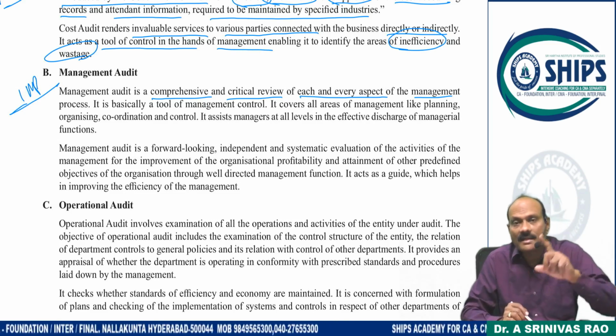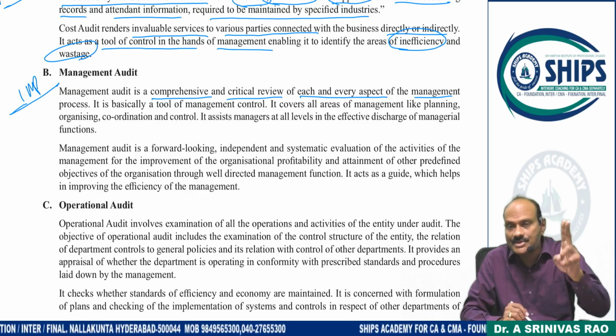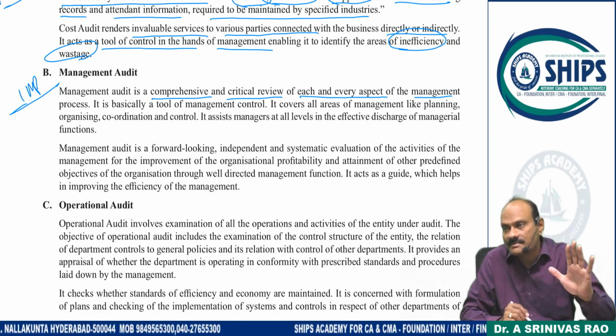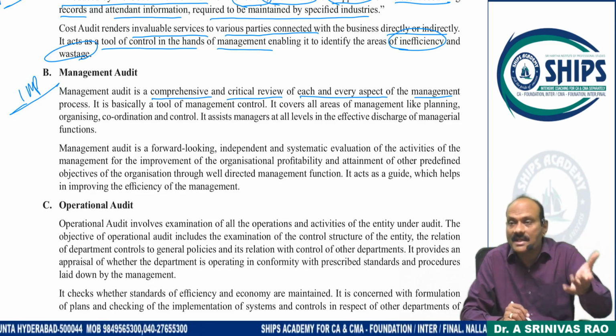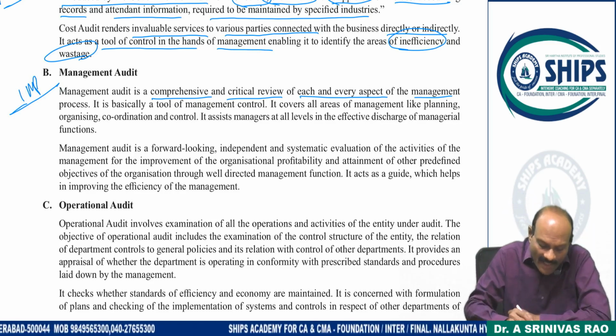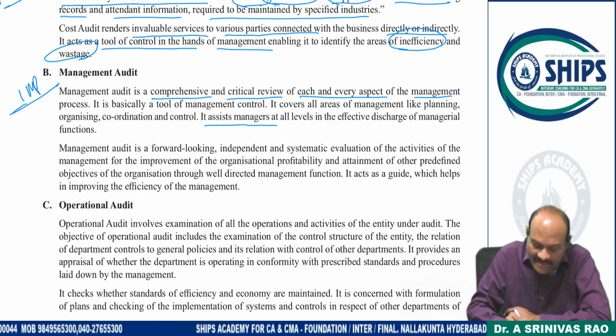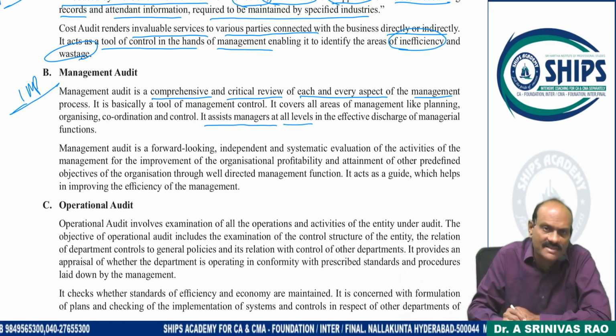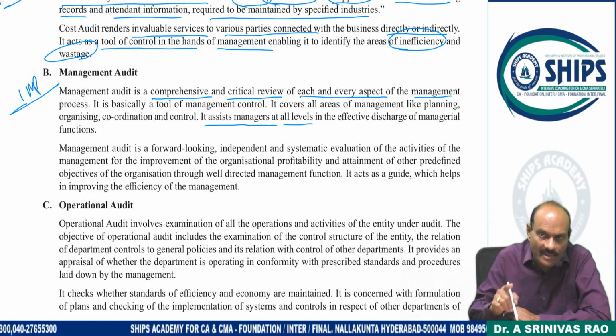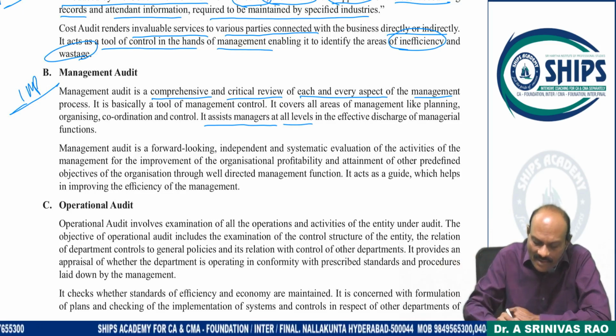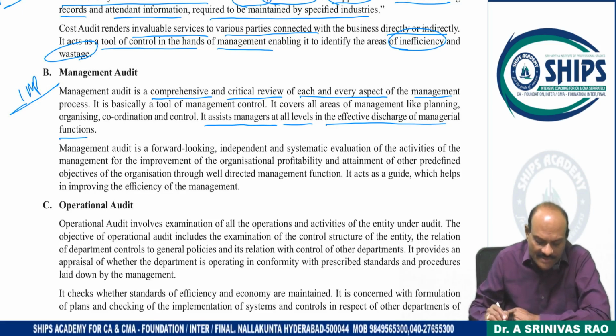That's why I said organization vision, mission, plan, program, status. What you are planning for this organization is concerned. And it assists managers at all levels: top level, middle level, lower level, supervisory level, in effectively discharging their managerial functions.